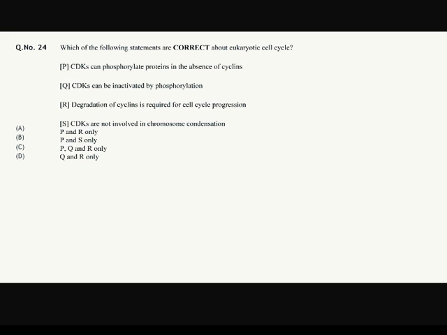So the next question, which of the following statements are correct about the eukaryotic cell cycle? Let's go one by one. The first is CDKs can phosphorylate proteins in the absence of cyclins, which is false. Okay. Next is CDKs can be inactivated by phosphorylation. Yes, it's true. Degradation of cyclin is required for cell cycle progression. Okay, which is correct. CDKs are not involved in chromosome condensation, which is not a correct statement. Then our answer should be option number D, Q and R only.